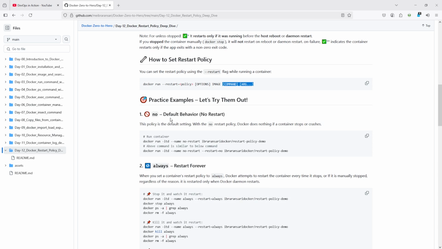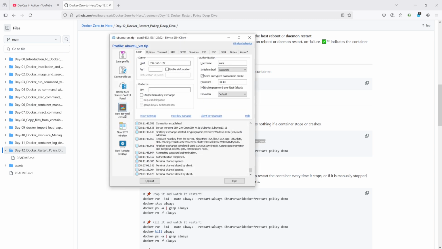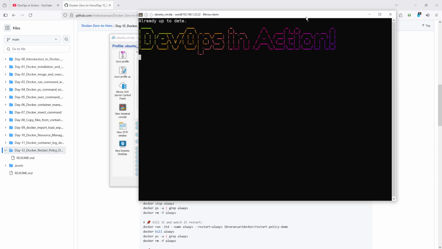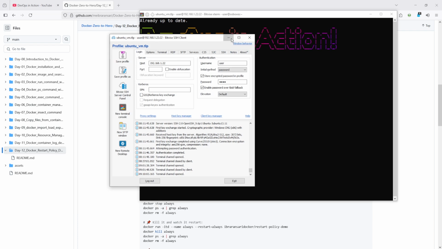First, see the no restart policy. The default behavior is no restart, as I explained above. Here I added one command, docker run -itd --name, and I added the name no-restart, and this is the image I customized for this demo practice. So let's open the terminal and see it in action.